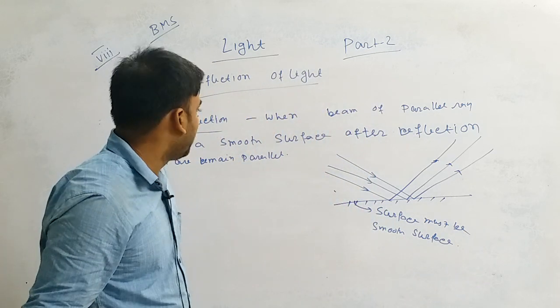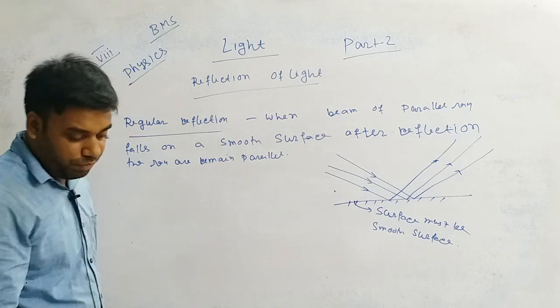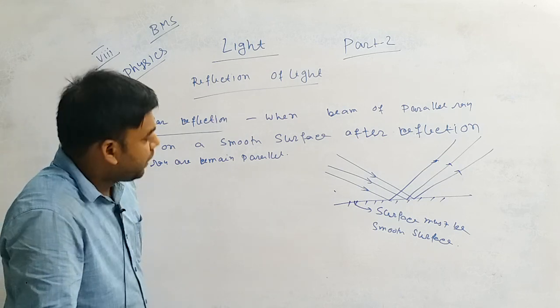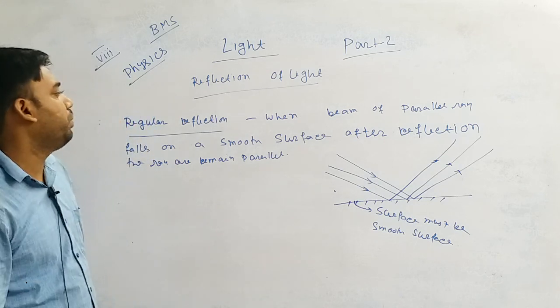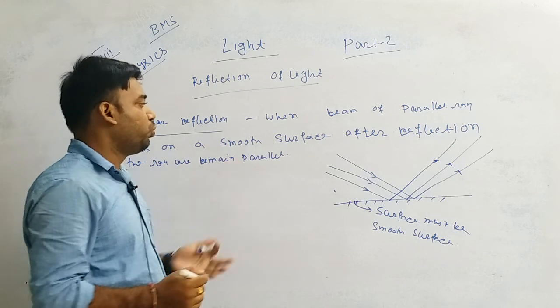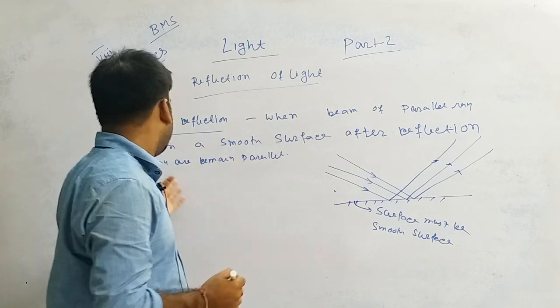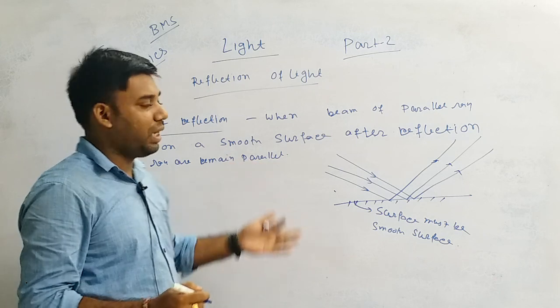And next one, that is diffuse reflection. In regular reflection, when a beam of parallel rays falls on a smooth surface, after reflection the rays remain parallel.